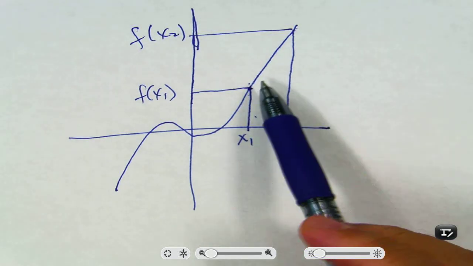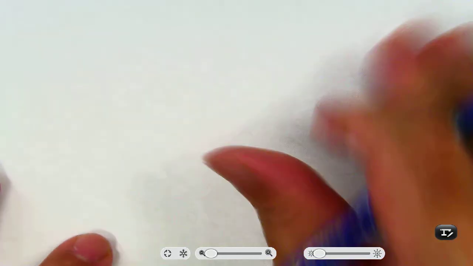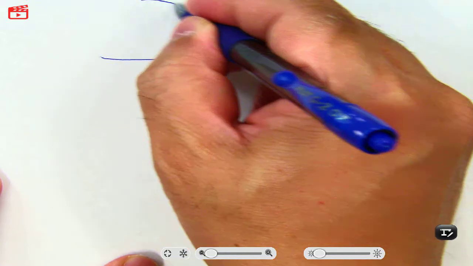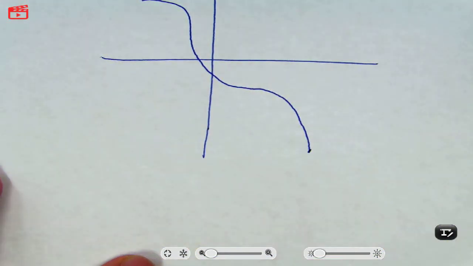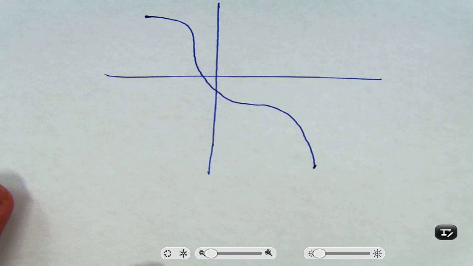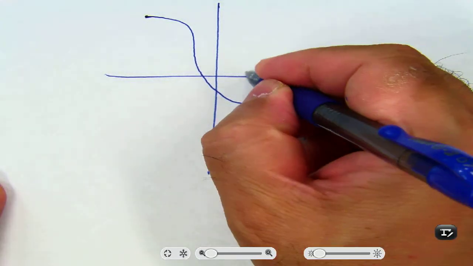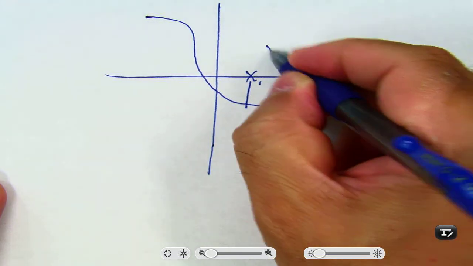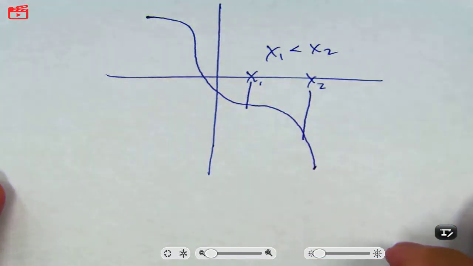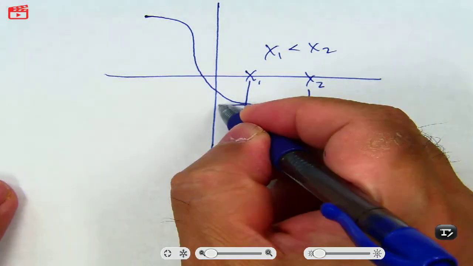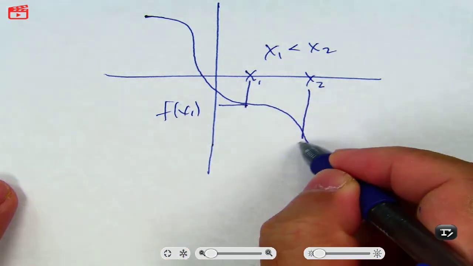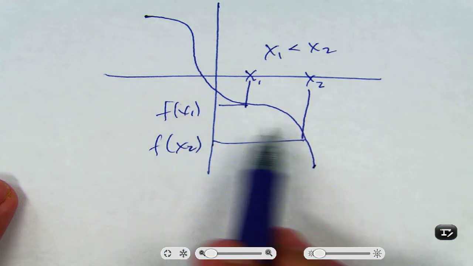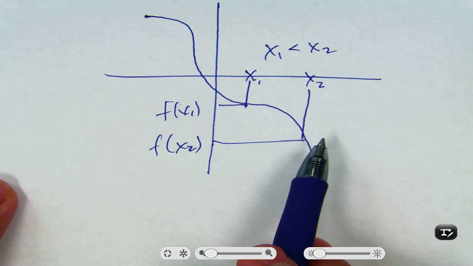Okay. Let's do another diagram. I don't know what possessed me to draw like that. Alright, so here's x1. Here is x2. So this is still x sub 1 is less than x sub 2. Do you agree? Yeah. But look at the y value. So this is f of x sub 1. And this is f of x sub 2. Technically, that would be less since we're in a negative quadrant.